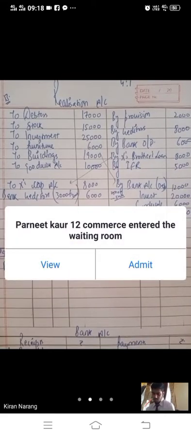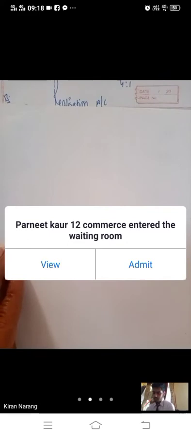Next, bache, Y took over part of stock at 4,000, being 20% less than the book value. The balance stock realized 50%. Now bache, what you have to do? Y has taken over stock of value 4,000, and this 4,000 was 20% less. That means this 4,000 is 80%.